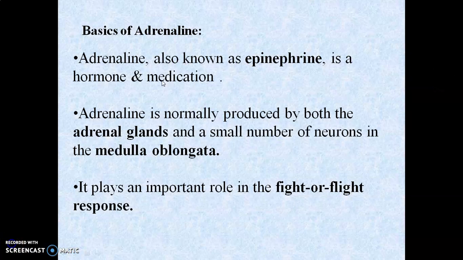Next, what are the various basics of adrenaline? Adrenaline is also known as ephedrine. It is used as a hormone and it is also used as a medication. Adrenaline is normally produced by the adrenal gland as well as in a small number of neurons present in the medulla oblongata. It plays an important role in the fight or flight response.